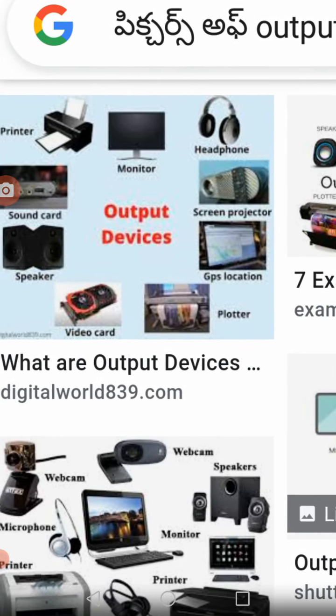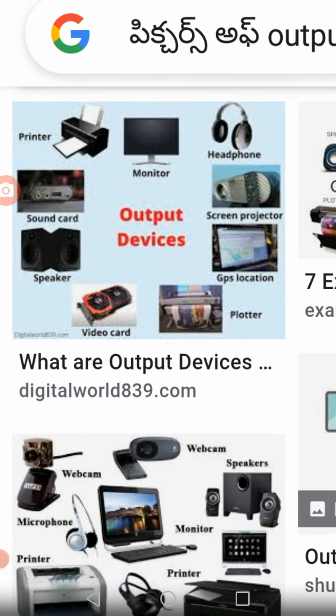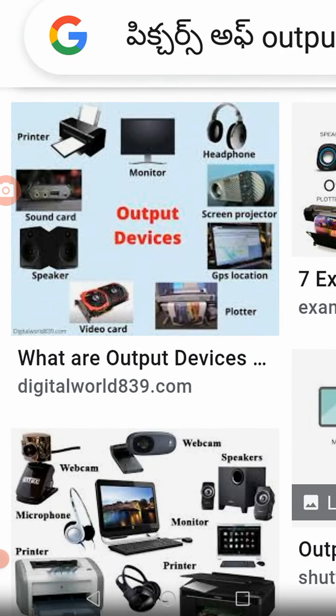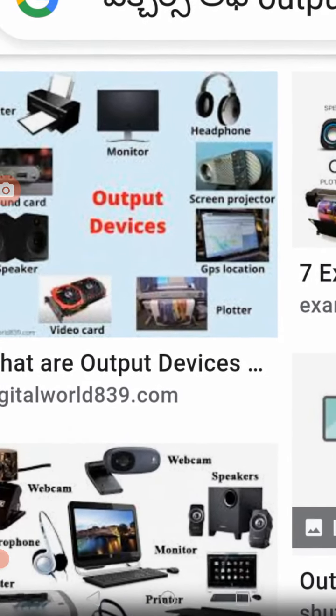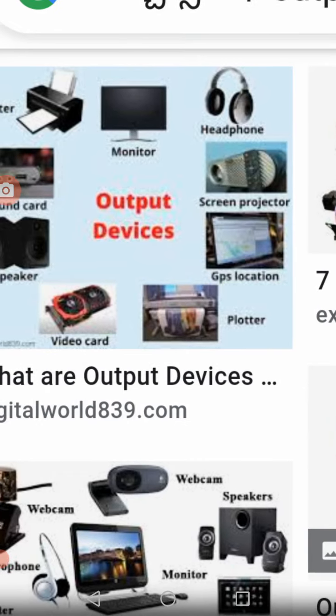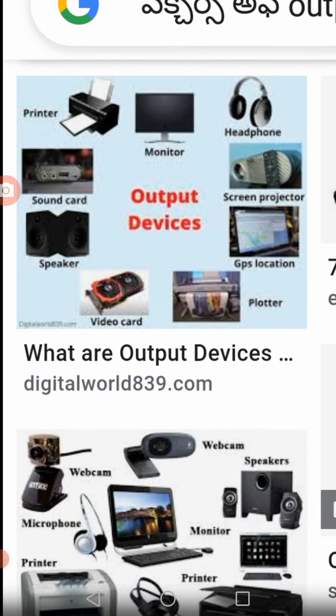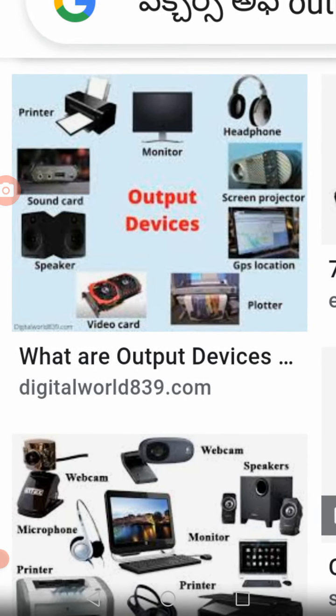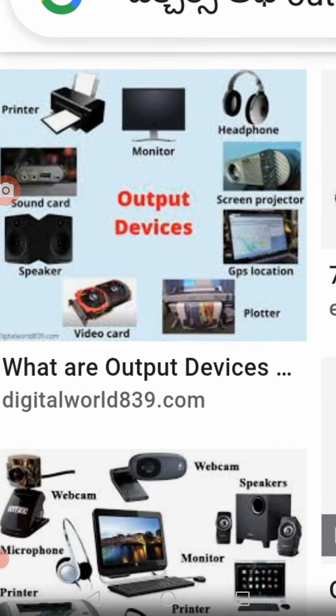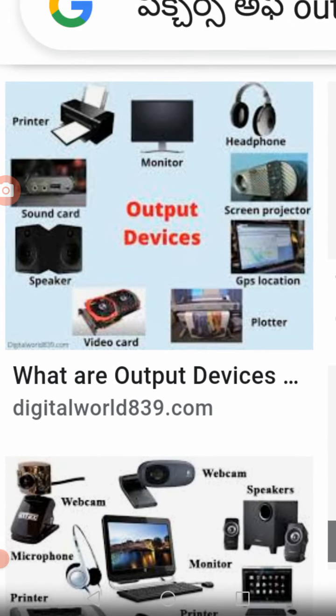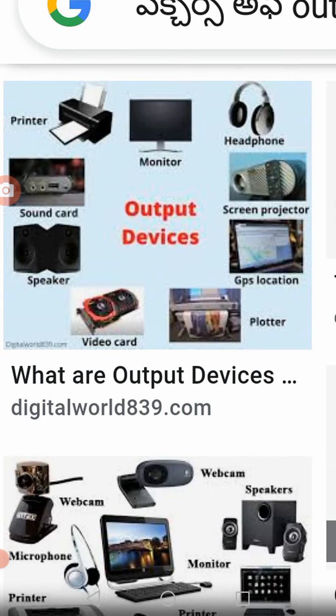Next one, screen projector. With the help of the screen projector we can exhibit anything on a particular screen or a wall which is white in color. Next one is the plotter. Plotter is used for printing or putting the designs and everything. Video card can also be used as one type of output device. The speakers, already familiar nowadays. Everyone is familiar with these speakers. You can connect it to the computer and you can listen to music or different voices.